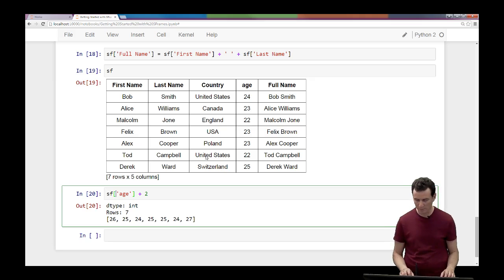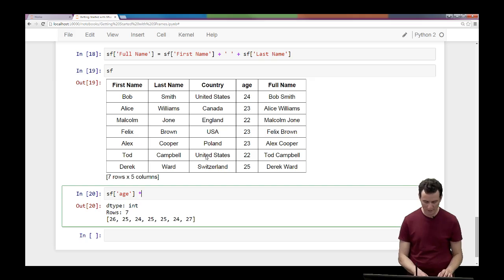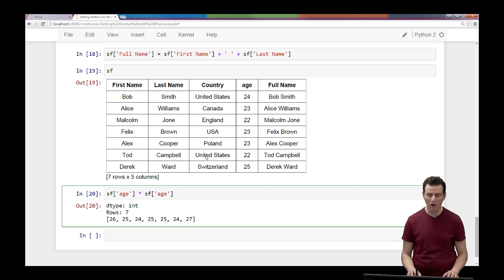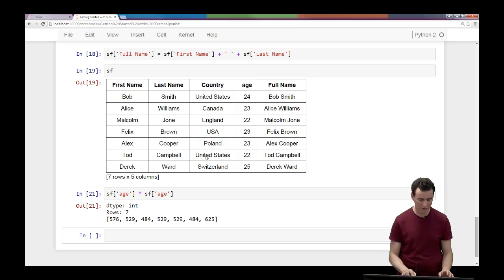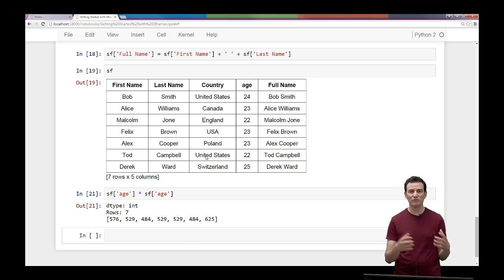For example, you can do age and multiply it by the column age again. Now what happens when you do that? Age times age, you're going to get age squared in every element, and you get 576, 529, and so on.